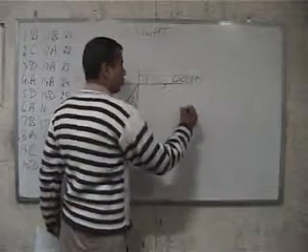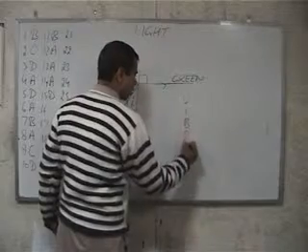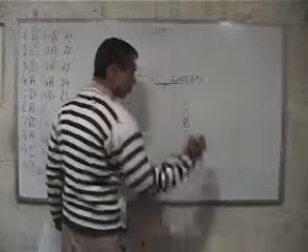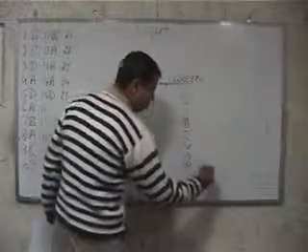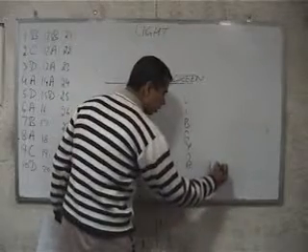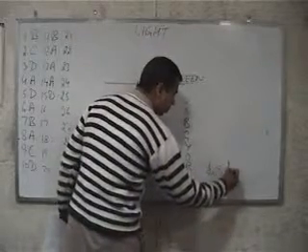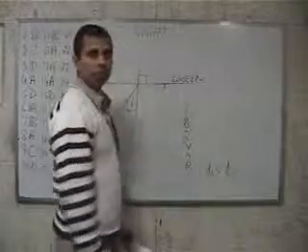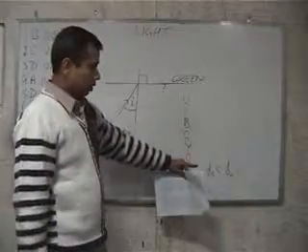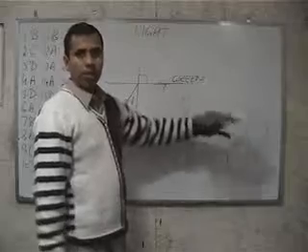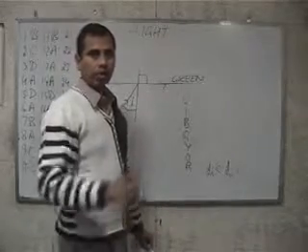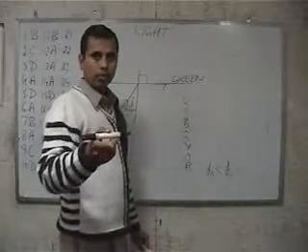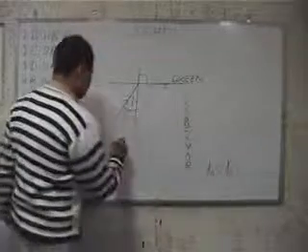Now in the case of all the colors, the frequency of red light is minimum and the frequency of violet light is maximum. Frequency is inversely related to wavelength but directly related to refractive index.